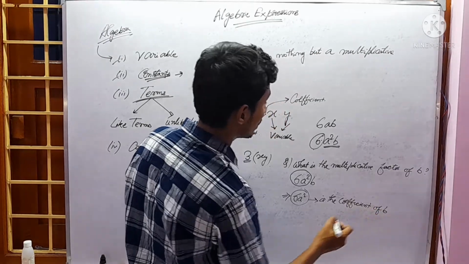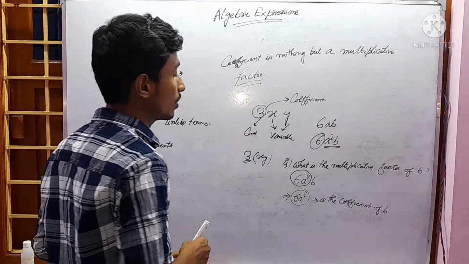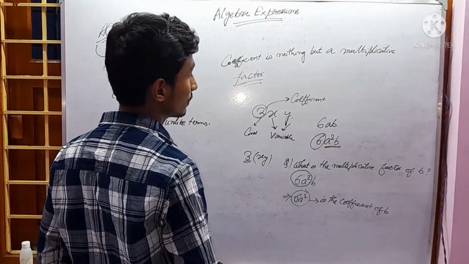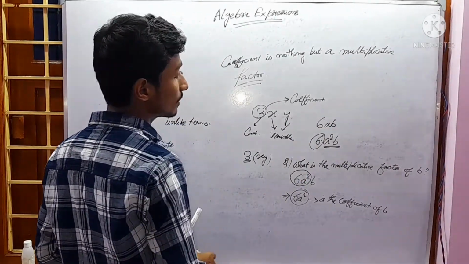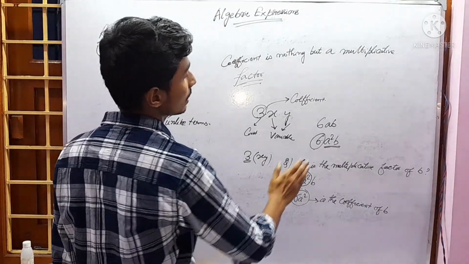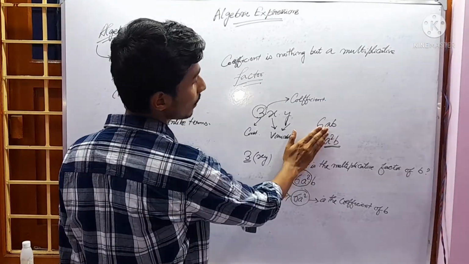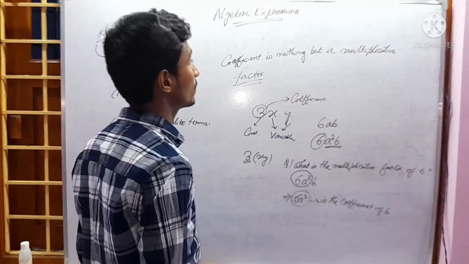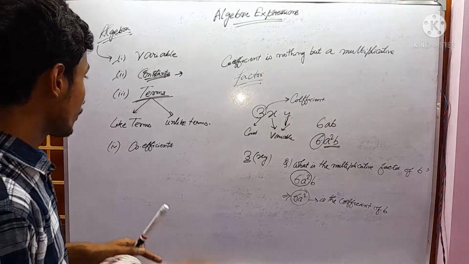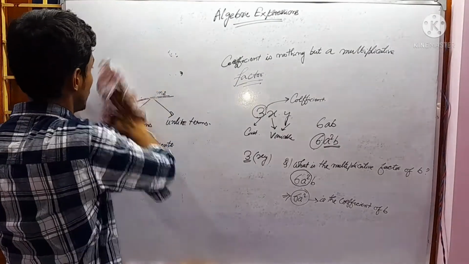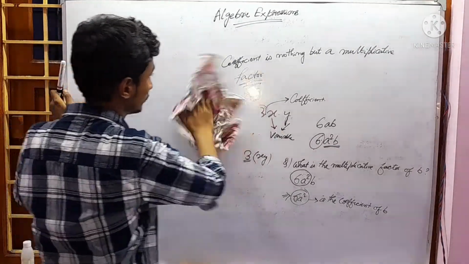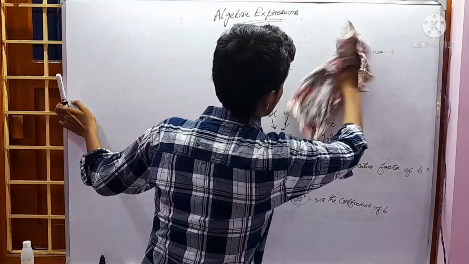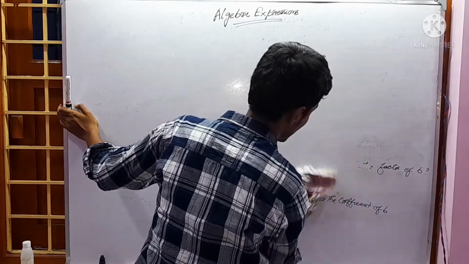Now a student can also ask, what is the coefficient of 6? If the question comes, what is the coefficient of 6, then we close this 6 and we see what is left behind. A square b is left. So a square b is the coefficient of 6. Okay. Coefficient is complete.